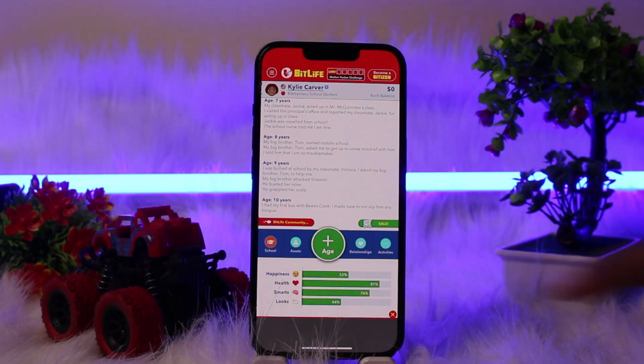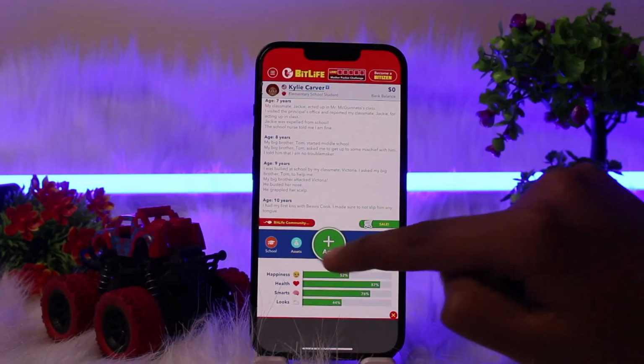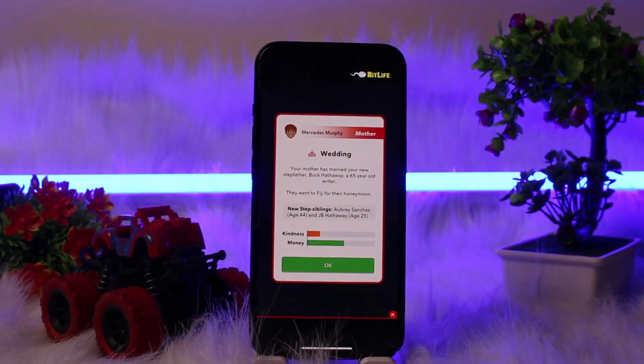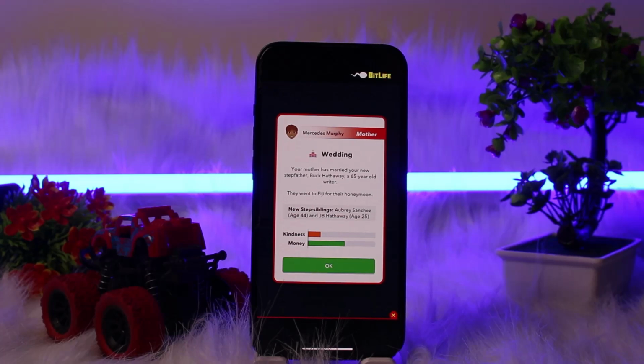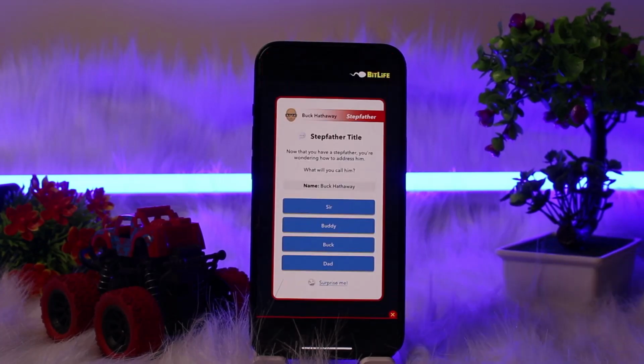Now if you want to increase it again, you may click again on the option of age. So now it has given me another task which says wedding. Your mother has married your new stepbrother Buck Hathaway, a 65-year-old writer. They went to Fiji for their honeymoon, and it also introduces you to the new siblings. So if you click on the option of OK, now it says stepfather title.